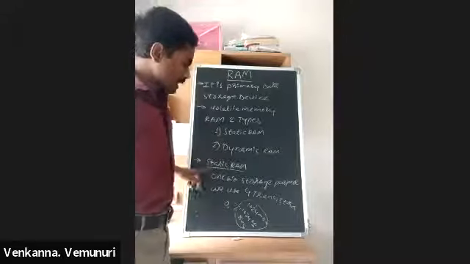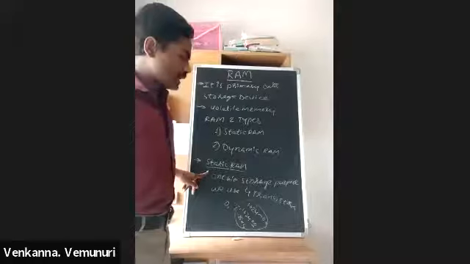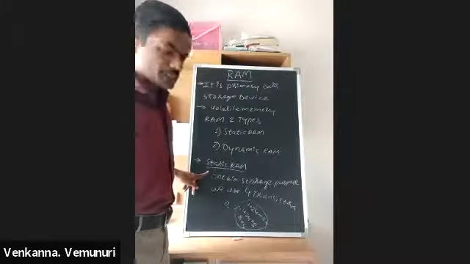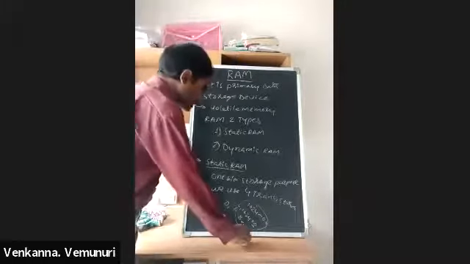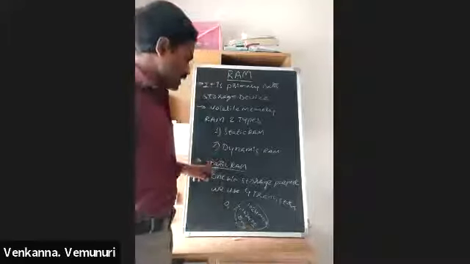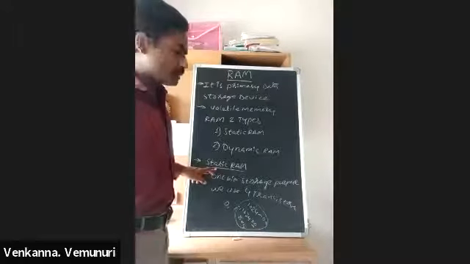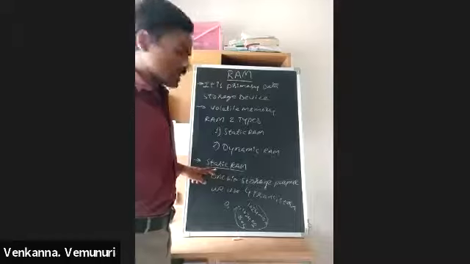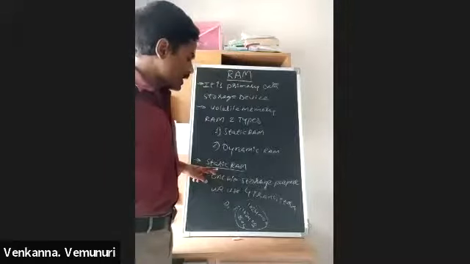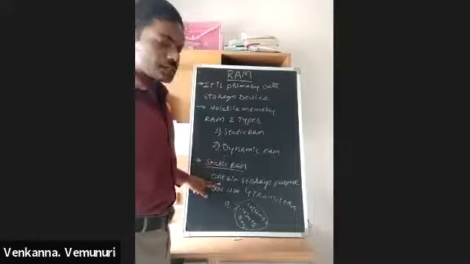But the advantage is that it has high data transfer speed. Compared to dynamic RAM, static RAM is high speed, means high performance. But the disadvantage is that the manufacturing cost is very high.